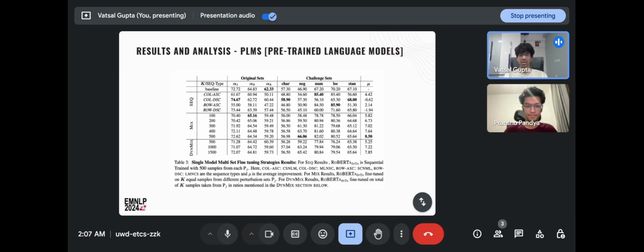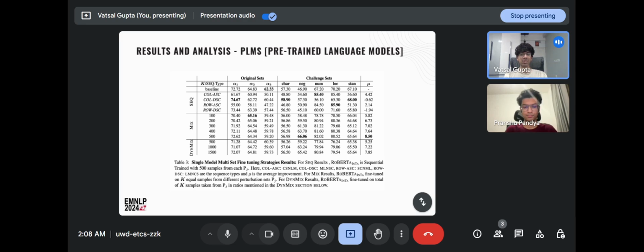So, moving on to the results that we obtained from the different strategies for pre-trained language models, we see that Roberta fine-tuned on InfoTabs, when put through the mixed or the dynamic mix strategy, performs much better than the sequential strategy. We attribute this to the fact that when you train a model on different types of perturbations in a sequence, the samples which it obtains later are remembered much better than the samples which it got earlier. This is called the catastrophic forgetting problem, which is well documented and well analyzed in other papers as well. The mix strategy obviously performs much better than the sequential strategy because of this very reason.